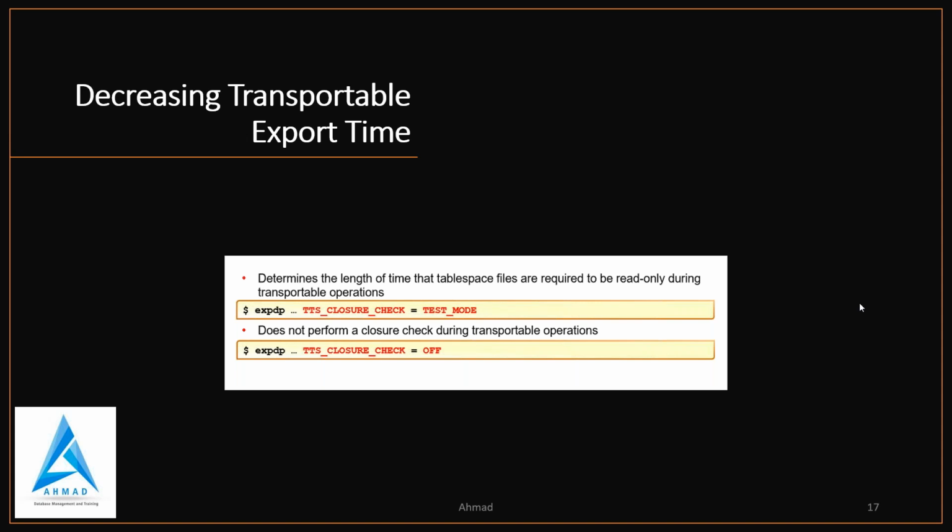Okay, Umesh, thank you. Then decreasing transportable export time. Determine the length of time the tablespace files are required to be read-only during transportable operations. You have the parameter TTS_CLOSURE_CHECK with the TEST_MODE option, which does not perform a closure check during transportable operations, then you have to set this parameter. So this enhancement happens in transportable export time.